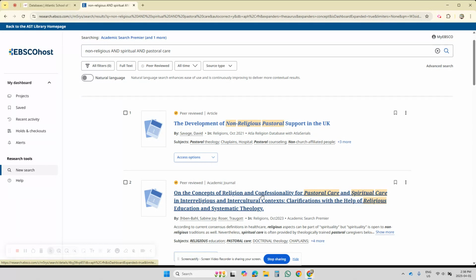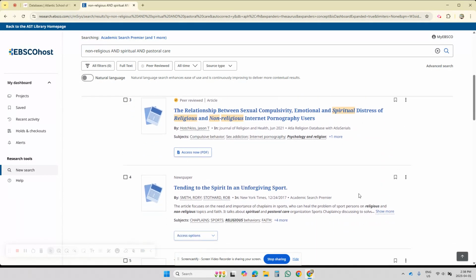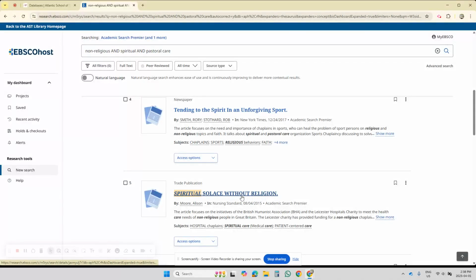Concepts of religion and confessionality for pastoral care and spiritual care. Tending to the spirit. Spiritual solace without religion. Okay, this looks good. I like this. Why don't we explore the article? Well, first let's add it. Over here on the right, let's save it. Click on the title of the article.